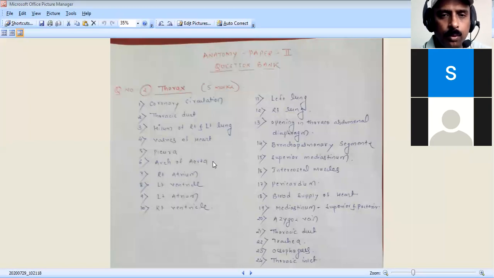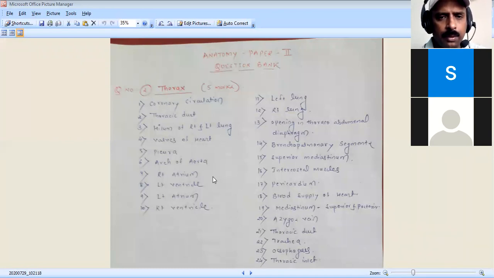That is what we call the sternal angle level. So this is very important to know about the arch of aorta, and the arch of aorta gives three important branches. A 2-mark question is commonly asked: what are the branches of the arch of aorta? You have to tell: brachiocephalic, left common carotid, and left subclavian artery. That is what you have to know about the arch of the aorta.